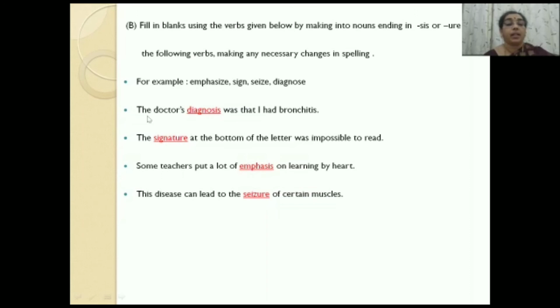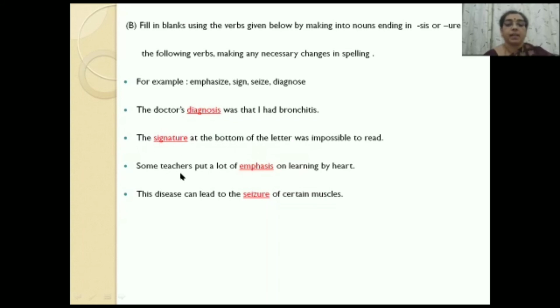Next word, sentence: the doctor's dash was that I had bronchitis. Bronchitis is an infection of the throat. The doctor's diagnosis was that I had bronchitis. The next sentence: the dash at the bottom of the letter was impossible to read. The word here is sign. The verb, when you convert it into the noun form, will become signature.